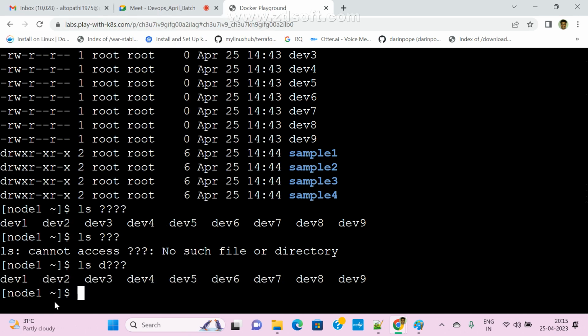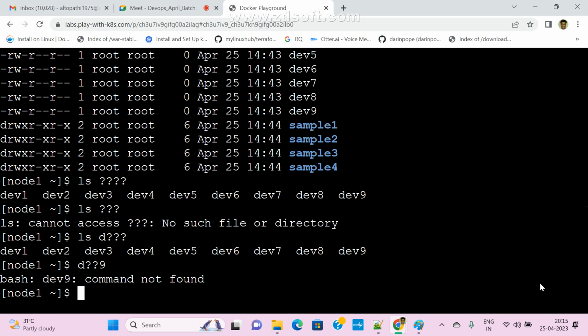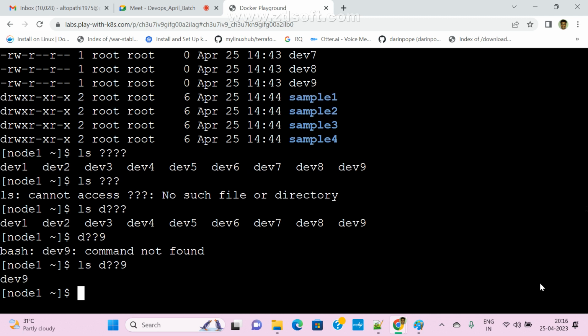Now I want to display only names starting with dev 9. So we can use dev star. If I want to pass 4, the first 2 characters are 9, so ls space 9, and it will display only those. So for searching purposes, mostly we can use it this way.